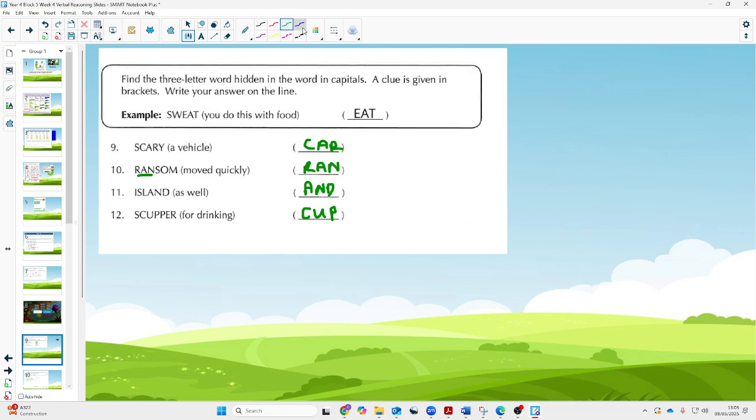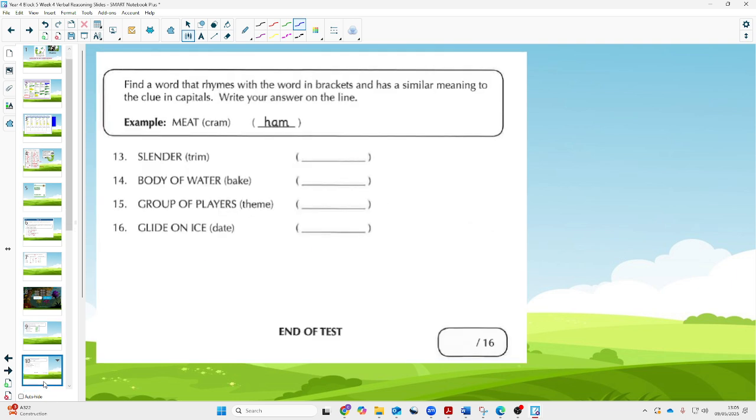So again, hopefully you've all managed to get those 4 words spotted, and then we move on to the last part of the test, and we need to find the word that rhymes with the word in brackets and has a similar meaning to the clue in capitals. Write your answer again on the line. So we're going to go with 13, slender, we've got trim, and of course the answer is slim.